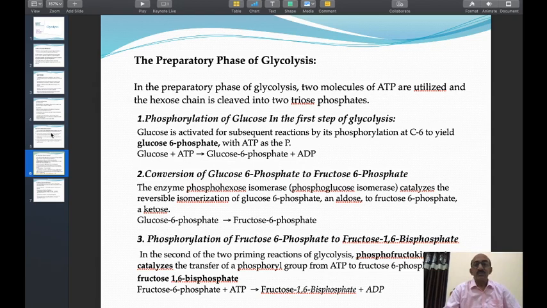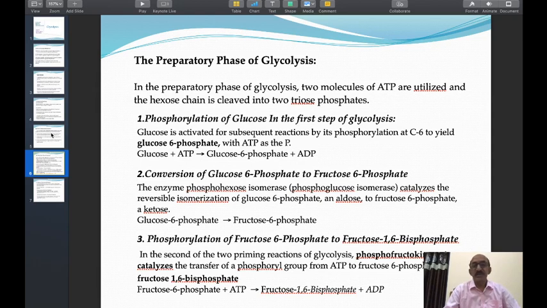Here glucose is phosphorylated at carbon number 6 by the kinase enzyme to give glucose 6 phosphate. In the reaction, ATP is the phosphate group donor, and the reaction is written as glucose plus ATP gives glucose 6 phosphate plus ADP.